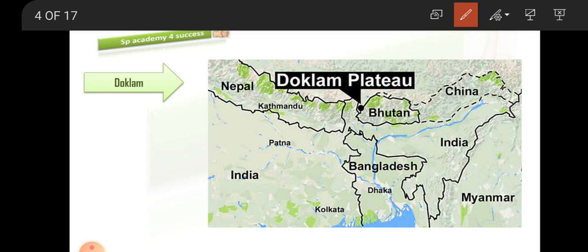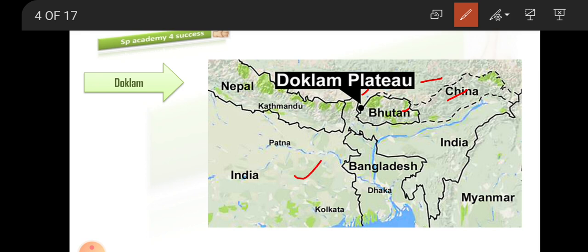This area lies between China's Chumbi Valley to the north. See here, this is the China region. So it lies between China and Bhutan. This is Bhutan and this is India.